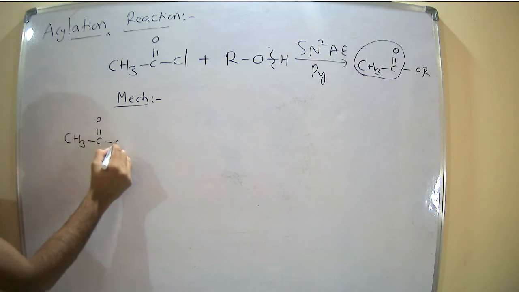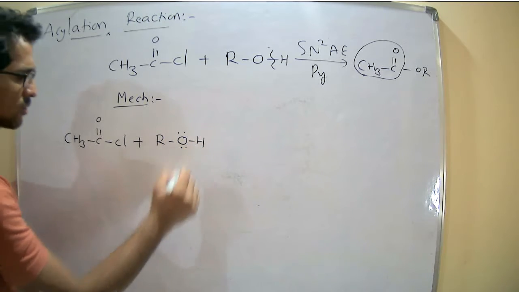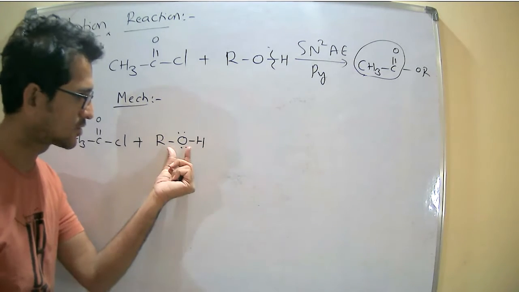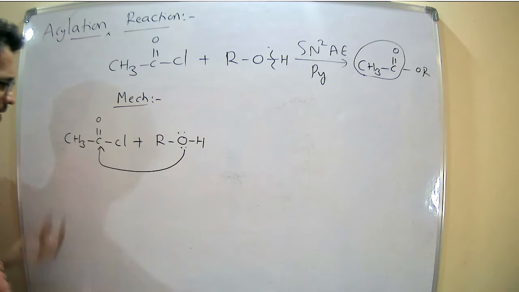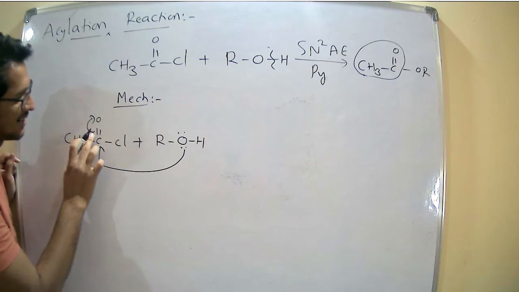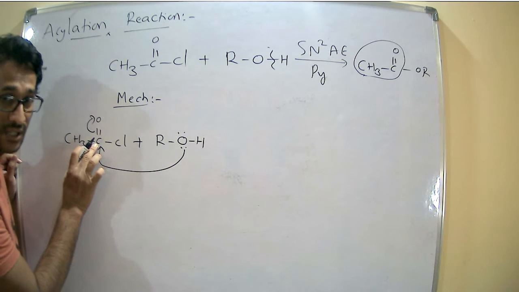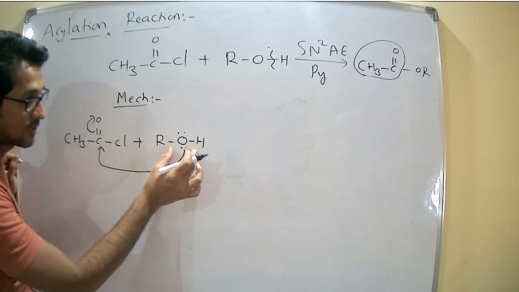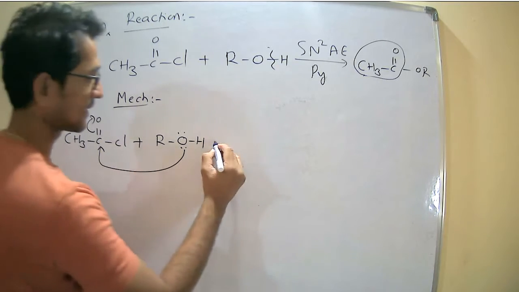CH3 C double bond O Cl plus ROH. Oxygen is electron rich and contains two non-bonding pairs of electrons. It attacks at this carbon center, which is electrophilic in nature, because the electrons are shifting towards the oxygen and the carbon becomes electron deficient. Therefore, the alcohol acts as a nucleophile and attacks at this electrophilic center.